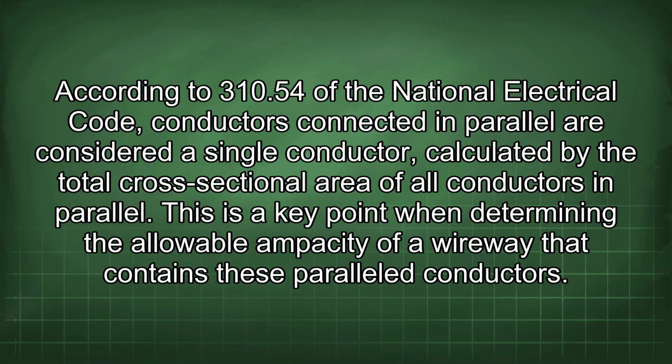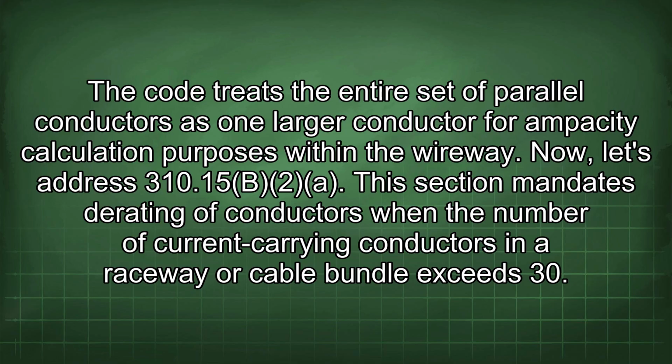According to 310.54 of the National Electrical Code, conductors connected in parallel are considered a single conductor, calculated by the total cross-sectional area of all conductors in parallel. This is a key point when determining the allowable ampacity of a wireway that contains these parallel conductors. The code treats the entire set of parallel conductors as one larger conductor for ampacity calculation purposes within the wireway.